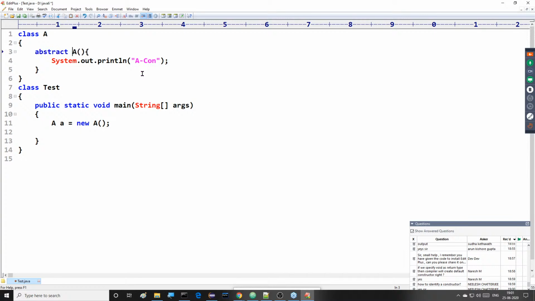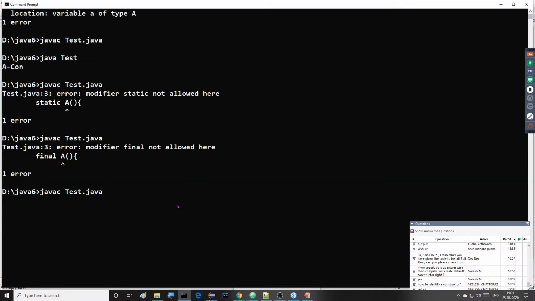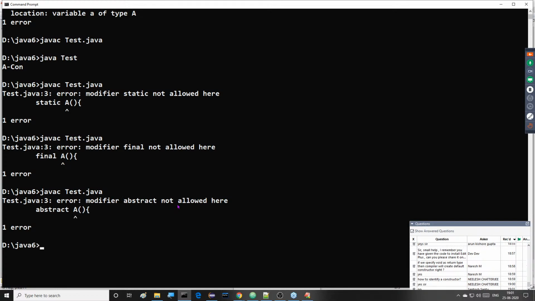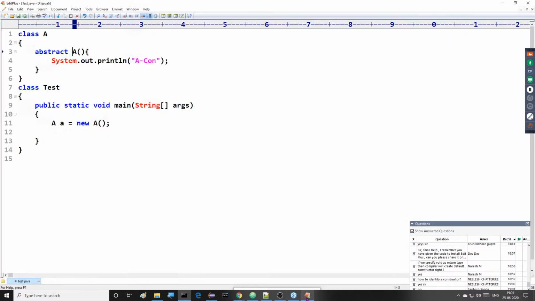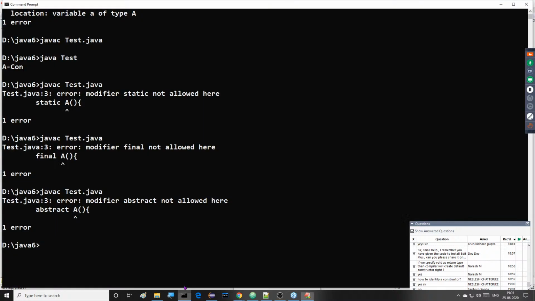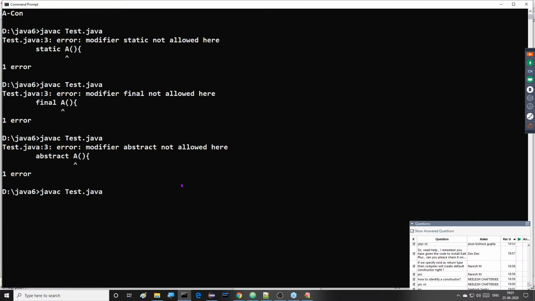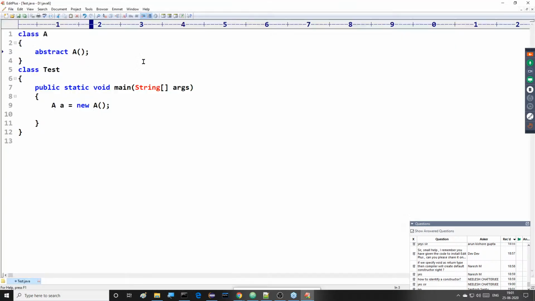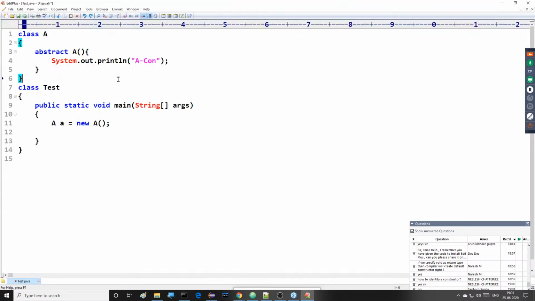Abstract. Is it possible to specify abstract here? No. Abstract methods are available in Java, abstract classes are available, but do we have any abstract constructors in Java? No, we get an error. Some people might think, sir, just remove this body part and put a semicolon, now is it allowed or not? Multiple people are asking me. It's meaningless, we are unable to get it. We have to understand it clearly.